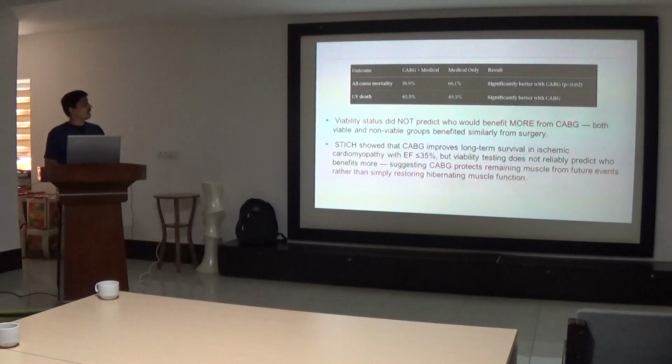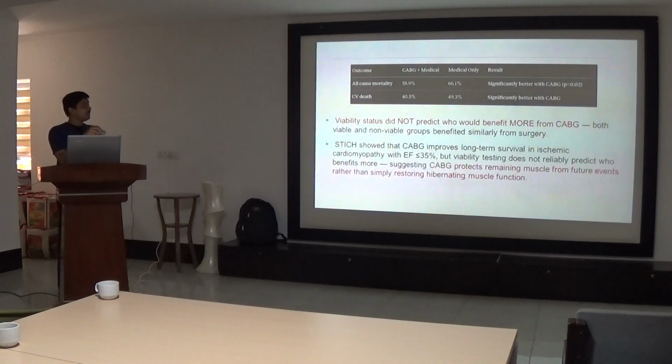First of all, the outcome was that if we see the all-cause mortality in both the groups, it was significantly better with CABG, and CV death was also significantly better with CABG. This was after 10 years. But if we see the viability results, the viability status did not predict who would benefit more from CABG. Both the viable and the non-viable groups benefited similarly from the CABG surgery.